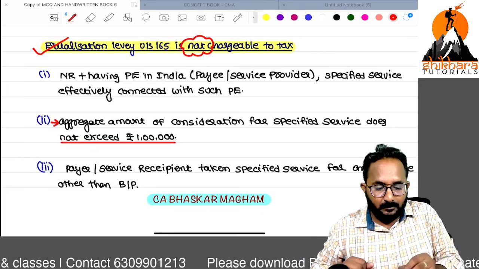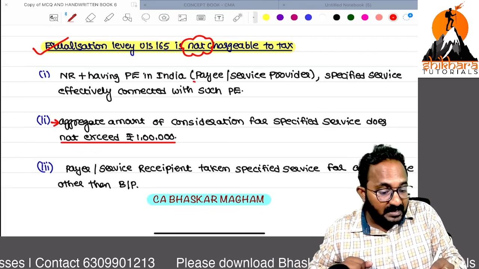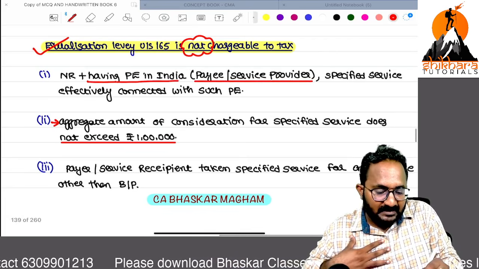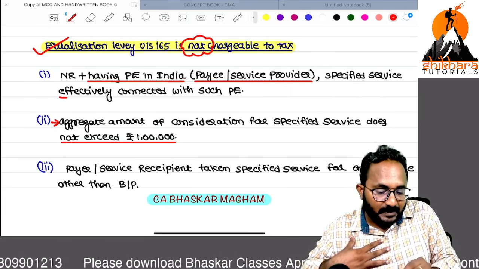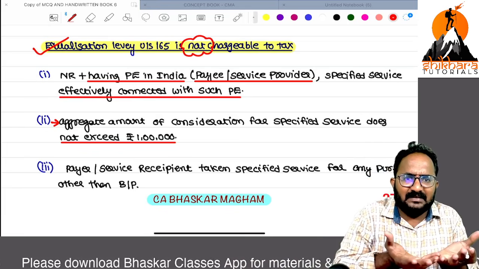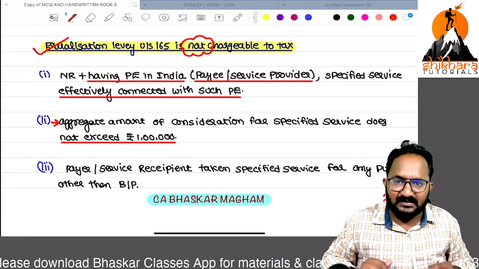Next one, payee. That means in our example, Facebook having the permanent establishment in India, and from this permanent establishment only they provide the service. Directly it is taxable, no need to deduct the equalization levy.